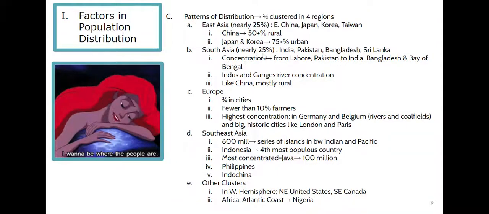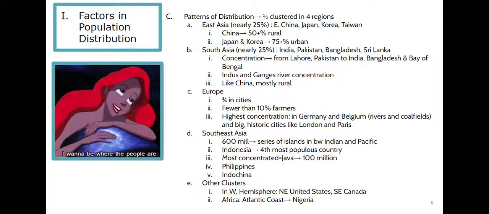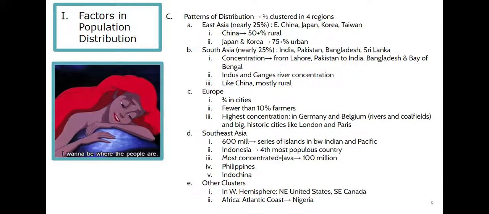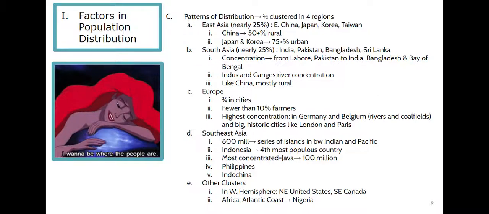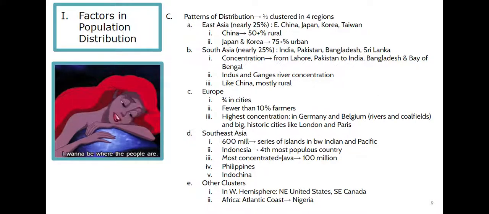Okay, so with South Asia, there are 2 rivers that make up where the population is. The Indus and the Ganges rivers flow through this region of Pakistan and northern India and into Bangladesh. That's where the majority of the population live. And actually, very much like China, India and Pakistan and Bangladesh, about 50% or more is considered rural. So where people live, it's very heavily concentrated. And then when you walk away from those heavily concentrated areas, it becomes much, much more rural.